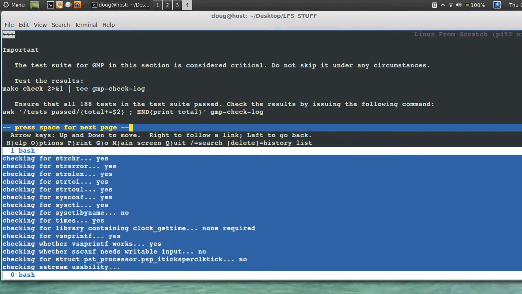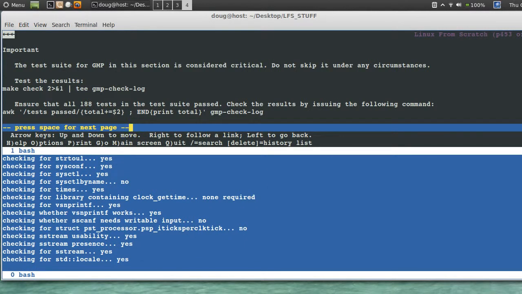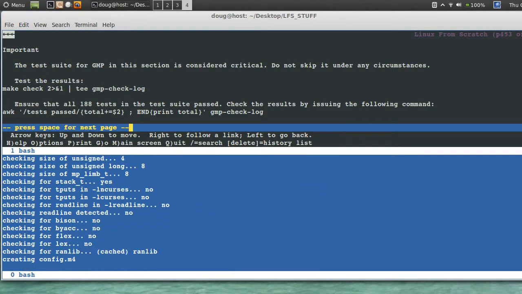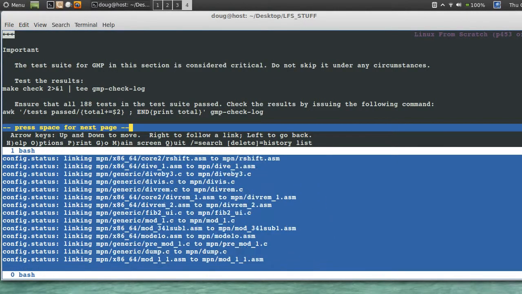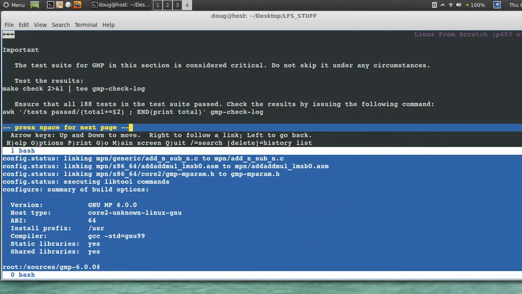So I can string these together. That's what I think I'm going to do.